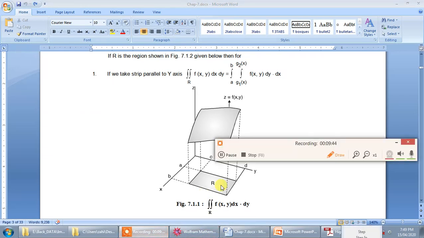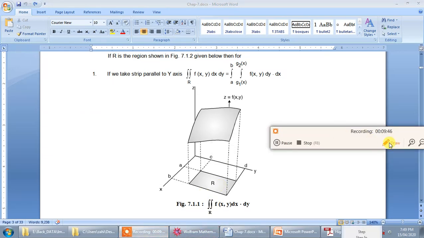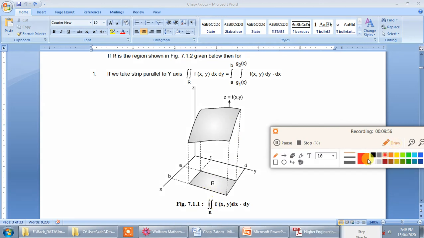So suppose that this region R is sometimes like this. Suppose that you have x axis, y axis. So I am going to forget about z equal to f of xy. Just now I am going to talk about your x axis and y axis, that is the xy plane only.